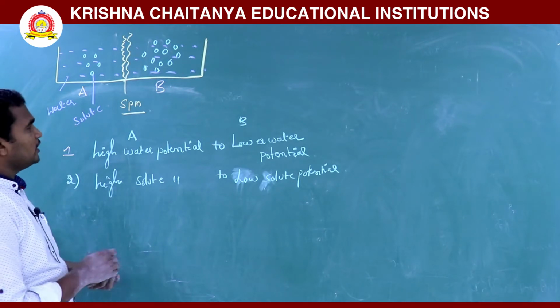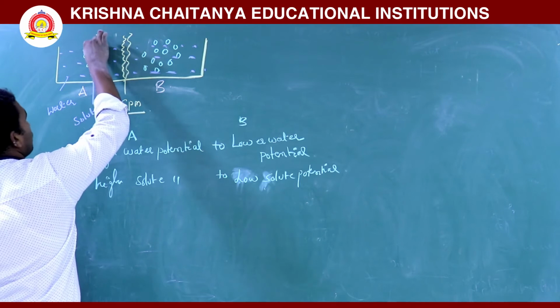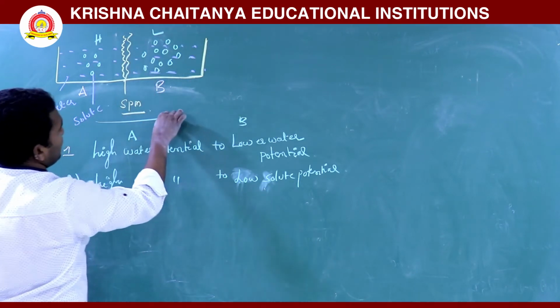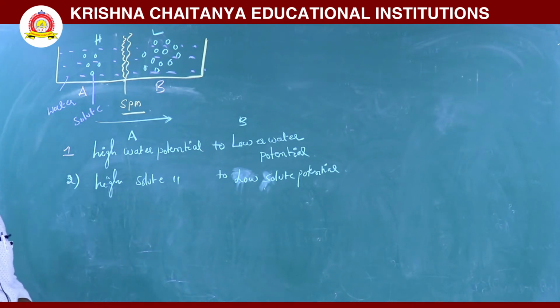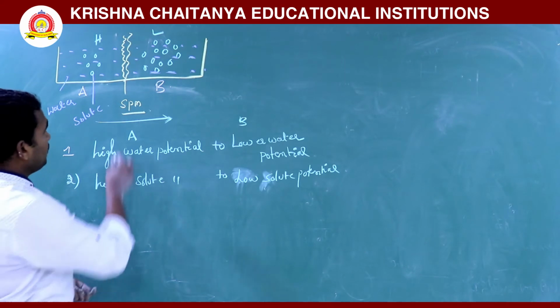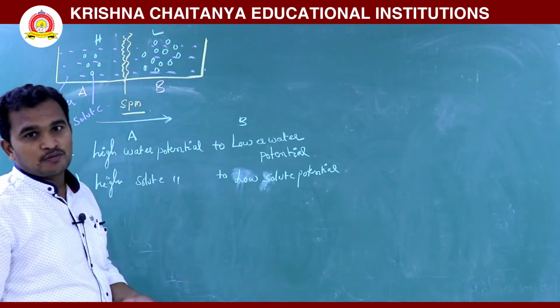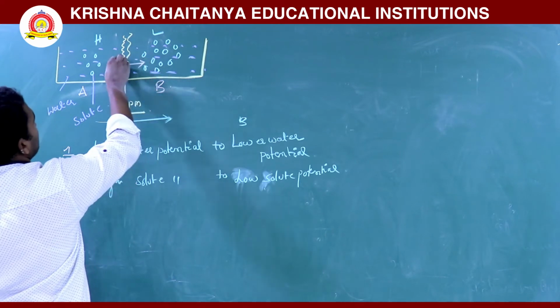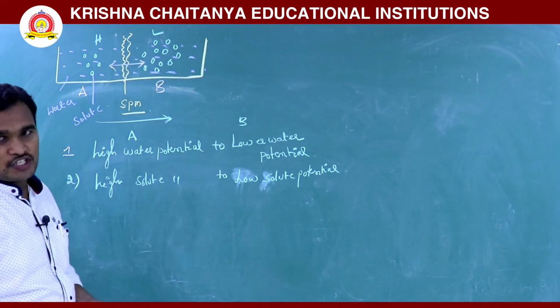Now water, where to where is it moving? Where is water more? Here water is more, here low. That's why water is moving from high concentration to low concentration. So at equilibrium, both sides are constant.